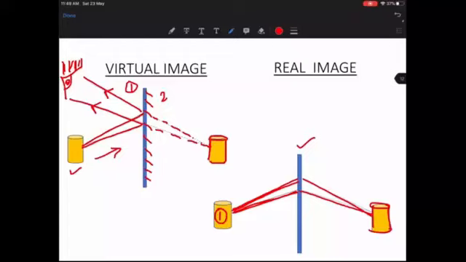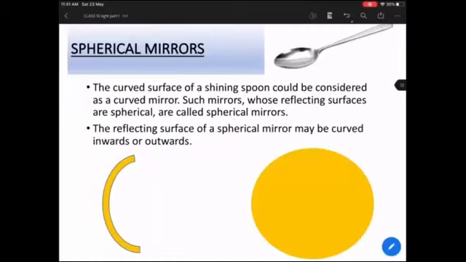For example, the screen that you see in a cinema hall is a real image, it is capturing. However, any image formed by a plane mirror is a virtual image because you cannot capture it, you can only see it. Okay, now that we know about virtual and real images and what type of image is formed by a plane mirror, let us move on from plane mirrors to spherical mirrors.